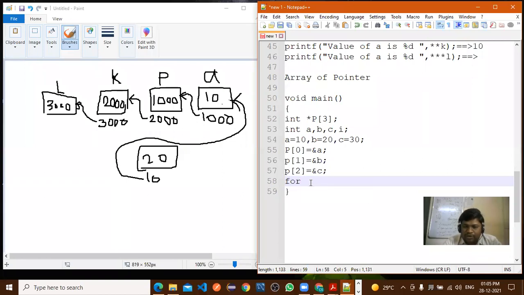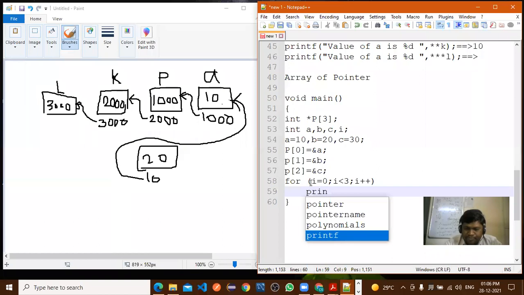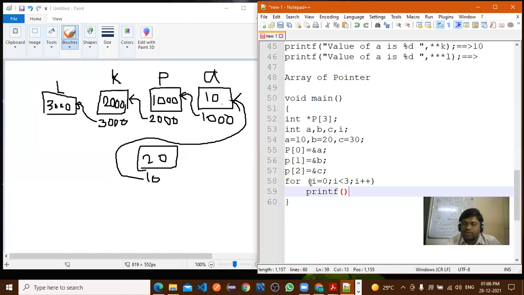Now to display the value of that array pointer, so we required the for loop. Now how to use the for loop? I is equal to 0, I less than 3. Can I write directly? 3, I plus plus. Now what to write here in the printf? Ampersand A of C.